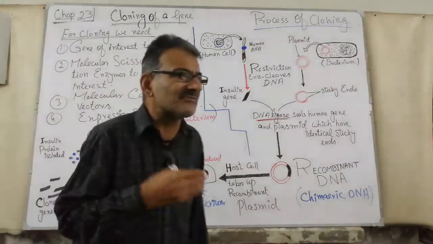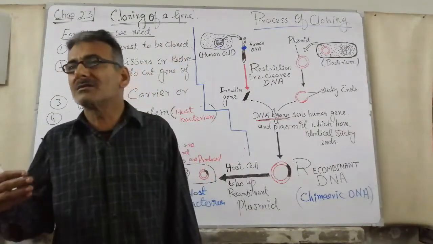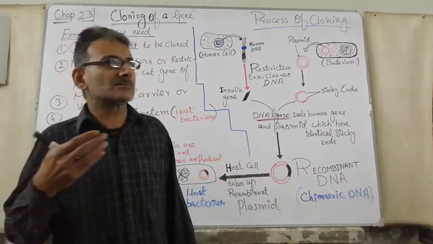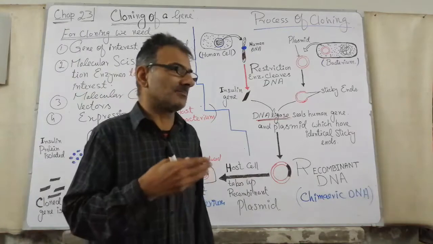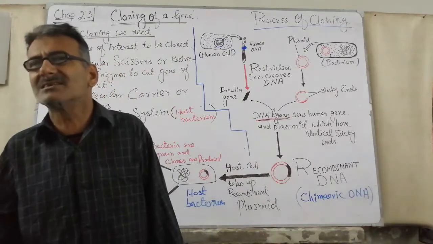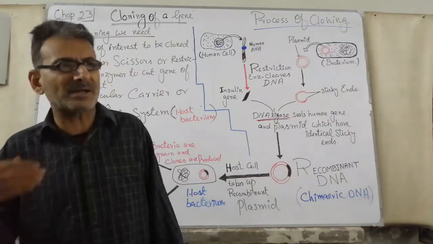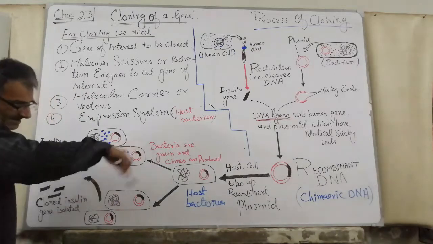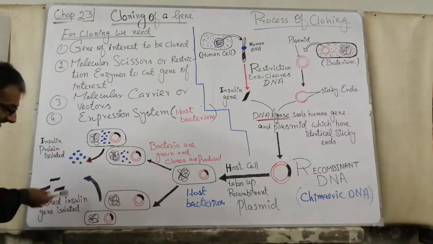The gene of interest, when present in the bacterium, takes control of the ribosomal machinery and produces the protein. In this case, insulin protein or insulin hormone can be produced by the ribosomes by the instructions of the gene of interest, which has been taken from the source cell, from the beta cells of the pancreas of the human being. And so, when bacterial cells divide again and again, we can also get many copies of the insulin gene.